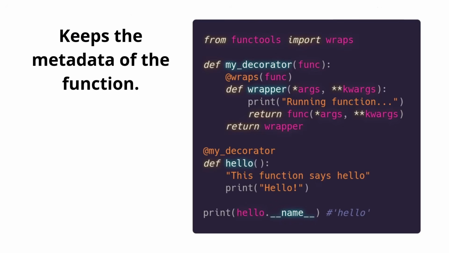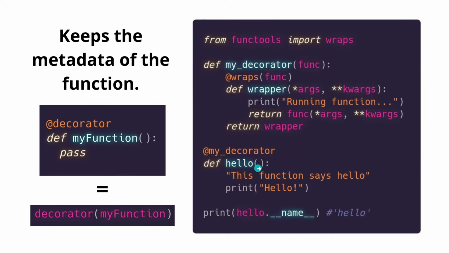What this does is basically give the metadata of the function. Let me explain how this works. If you remember, this hello function is being passed to this myDecorator function, and this will always be on its declaration from this instant on because we have this wraps line.